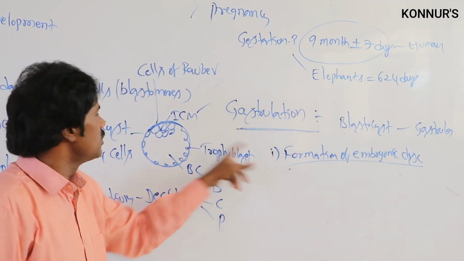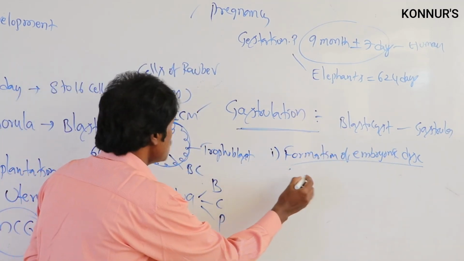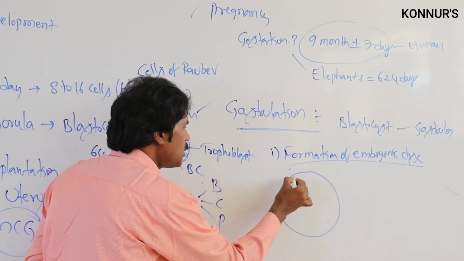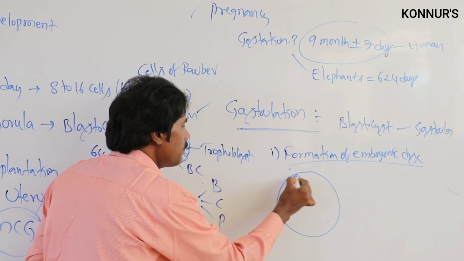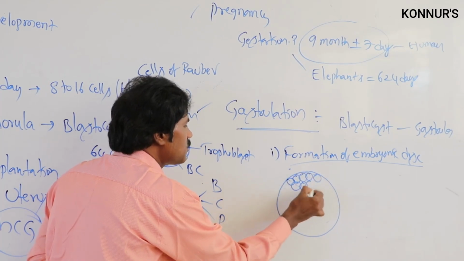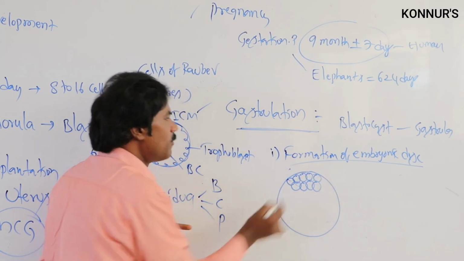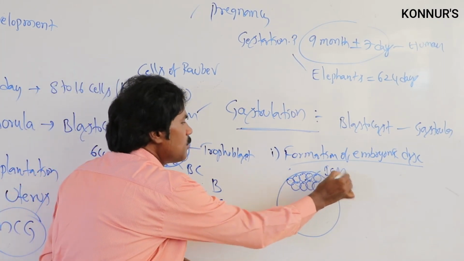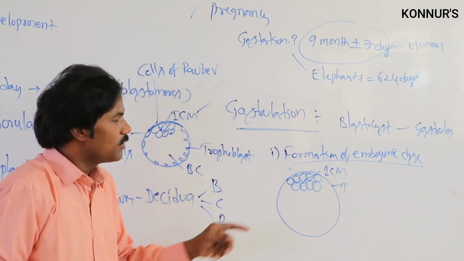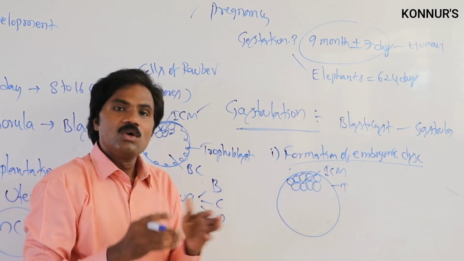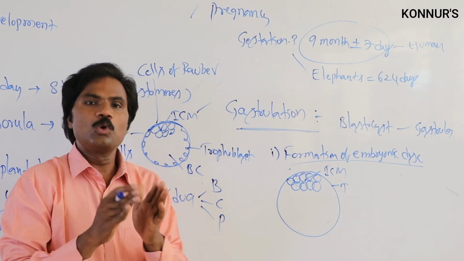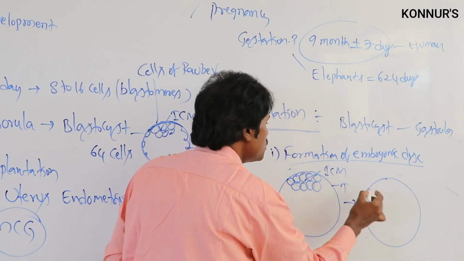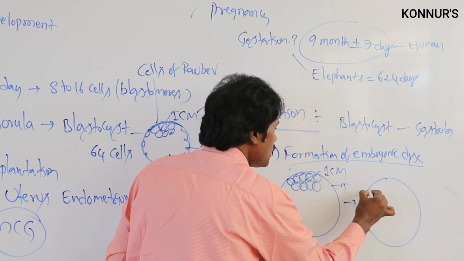For the formation of the embryonic disc, the inner cell mass is already present. The outer layer is the trophoblast, and the inner mass of cells is the inner cell mass. This is the trophoblast layer. This inner cell mass differentiates into two types of cells.